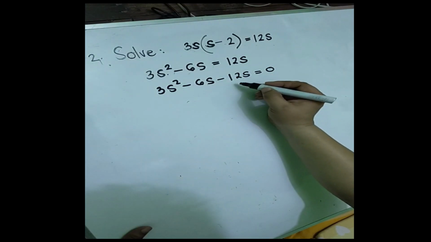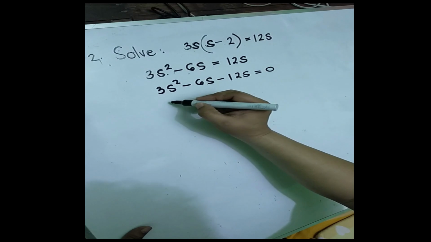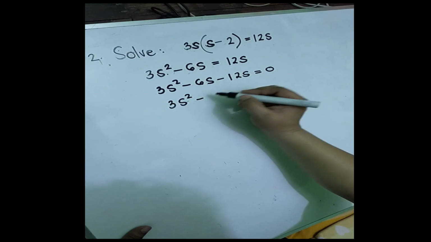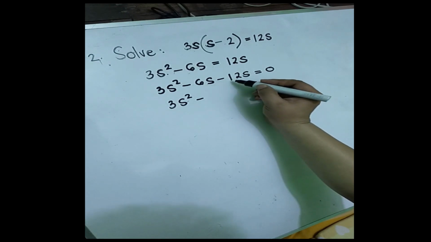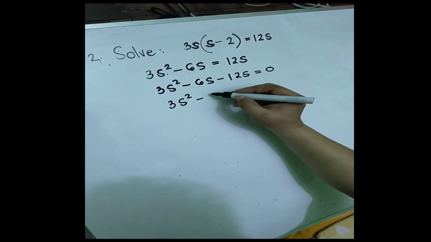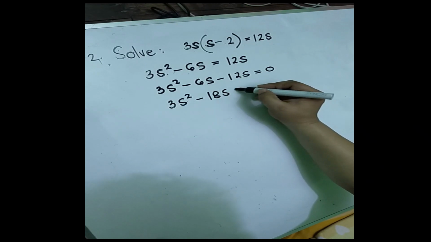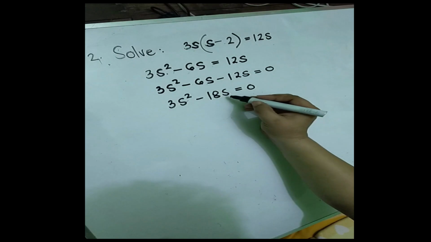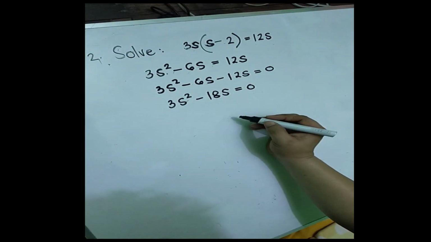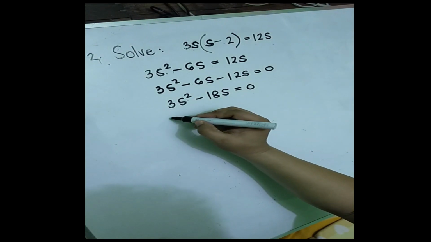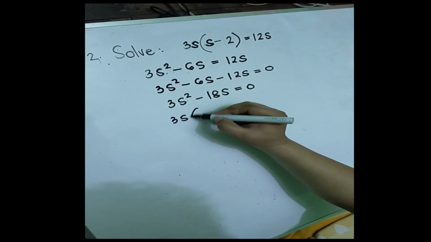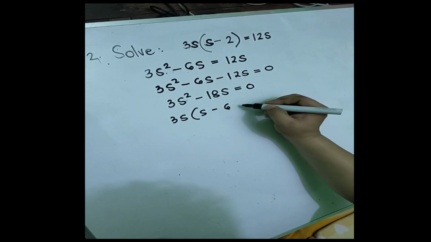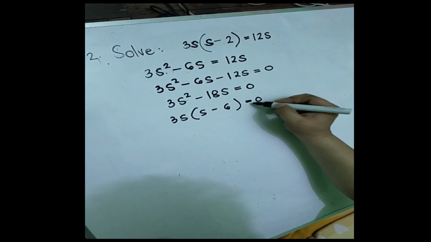And then simplify, or by combining like terms, so we have 3s squared minus 6s minus 12s, that is negative 18s, is equal to 0. And now, using factoring, okay, so the factors are 3s times s minus 6 is equal to 0.